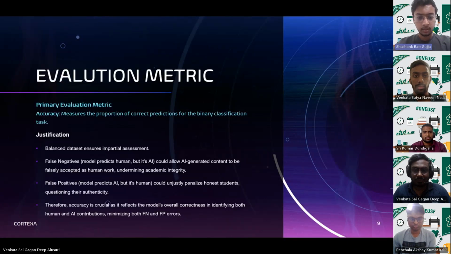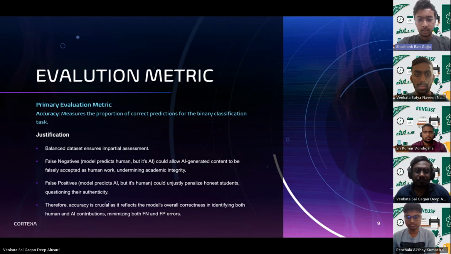Coming to the model evaluation, we have chosen accuracy as a primary evaluation metric because it directly measures the proportion of total predictions our model makes correctly, which is crucial for a binary classification task like our project. Considering the balanced nature of the dataset, accuracy ensures an impartial assessment of the model's performance, free from distortion that an imbalanced dataset might introduce. This metric aligns with our objective to develop a model that can be applied in a real-world scenario to distinguish between human and ChatGPT generated text, where overall classification accuracy is essential. So the results will be discussed by Naveen.